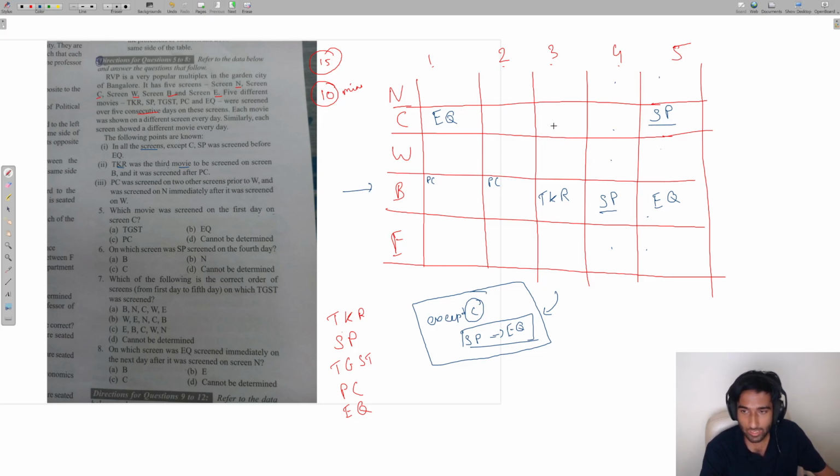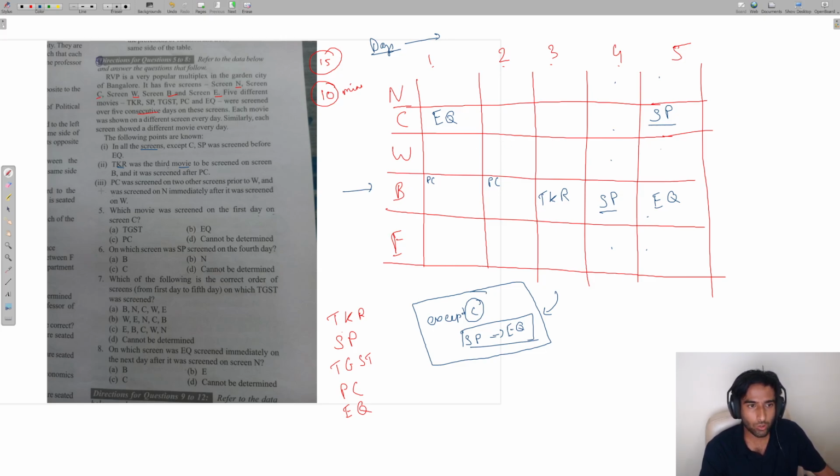So the rest of the positions for SP are screens 3, 2 and 1. Please don't mind me mixing up days and screens. I hope you are clear with that.